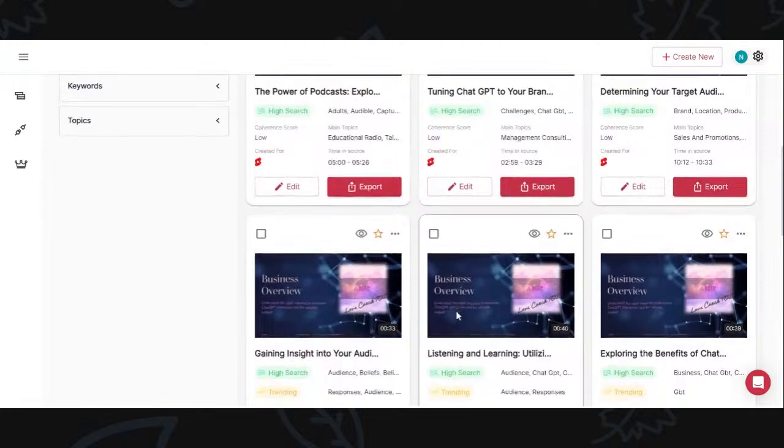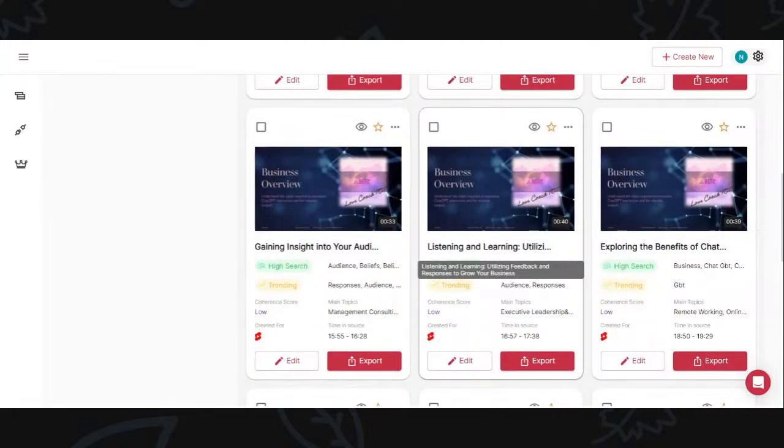So when I look at what's trending, this says listening and learning, utilizing feedback and responses to grow your business. Well, that's apparently trending, and what's trending is audiences and responses. So I've already created a folder on my desktop, because now what I want to do is actually go over and upload this information into YouTube.